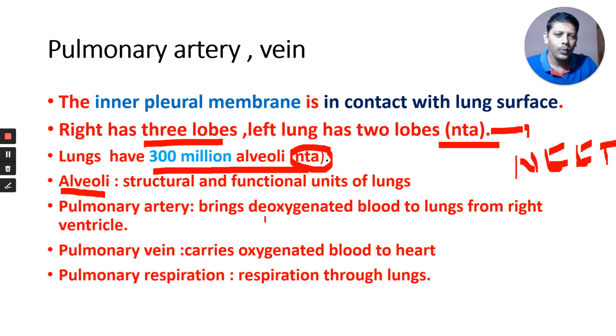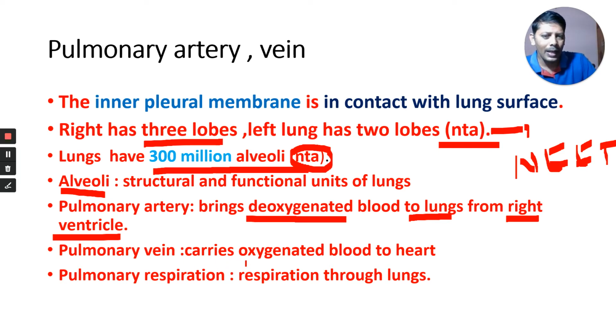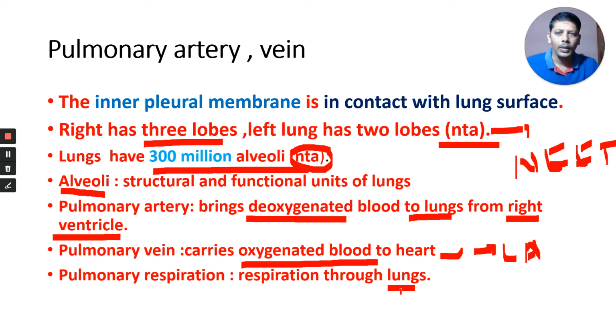Pulmonary artery brings deoxygenated blood to the lungs from the right ventricle. Why? For oxygenation. Pulmonary vein carries oxygenated blood to the heart. To which chamber? To the left atrium of our heart. Next one, pulmonary respiration. Respiration through lungs is called pulmonary respiration. That's about pulmonary artery, pulmonary vein, lobes, alveoli, and pulmonary respiration.